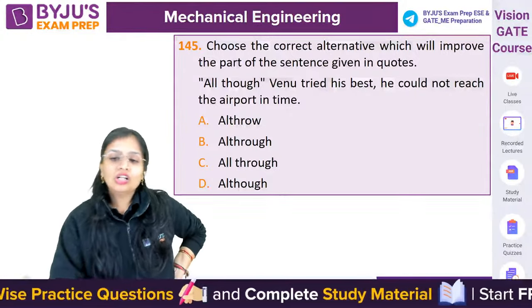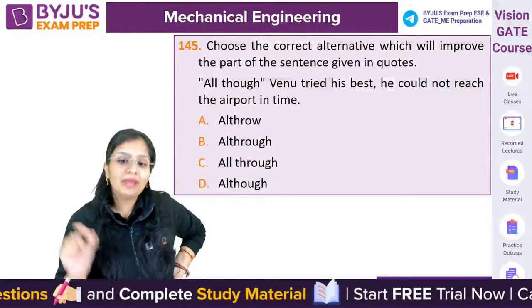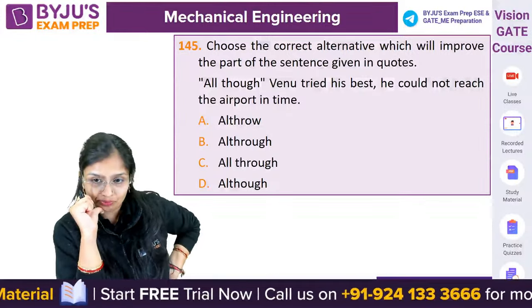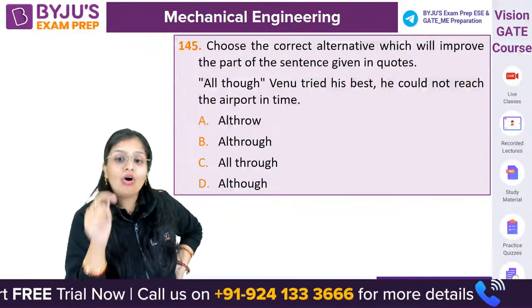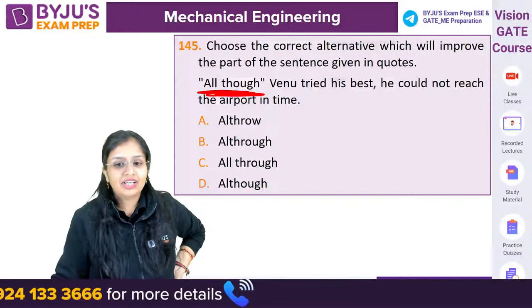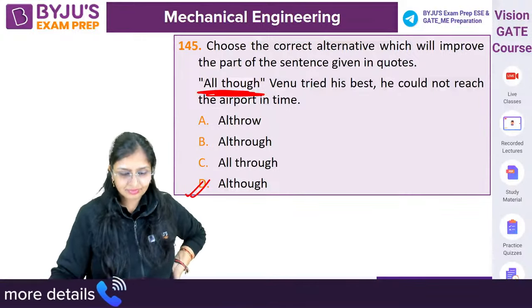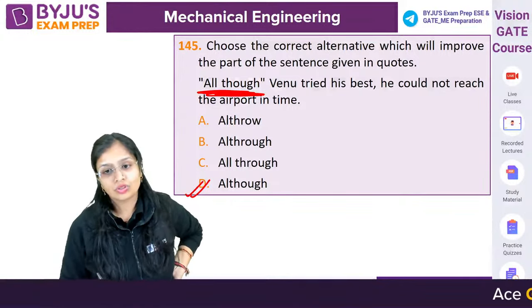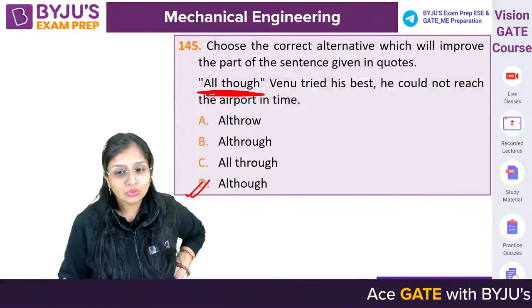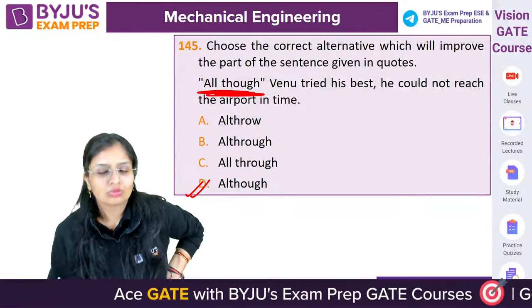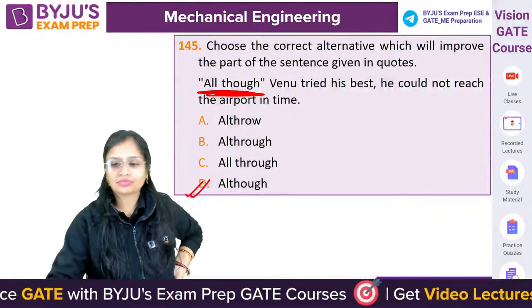145. Although Venu tried his best, he could not reach the airport in time. Okay. We never write "altho" like this. We write it like this: although. There is no "through" in although, there will be no "r" in although. Okay.